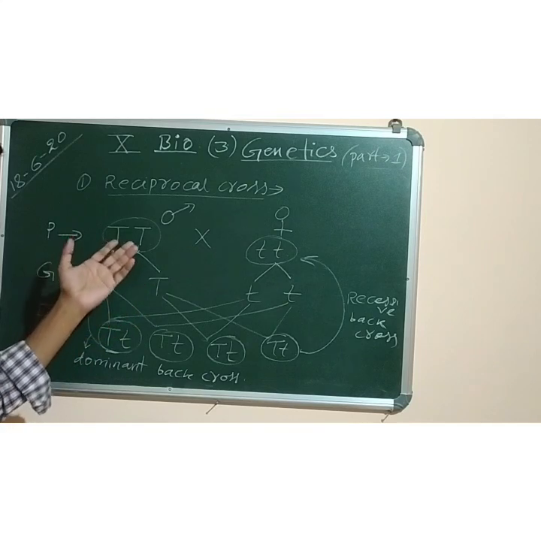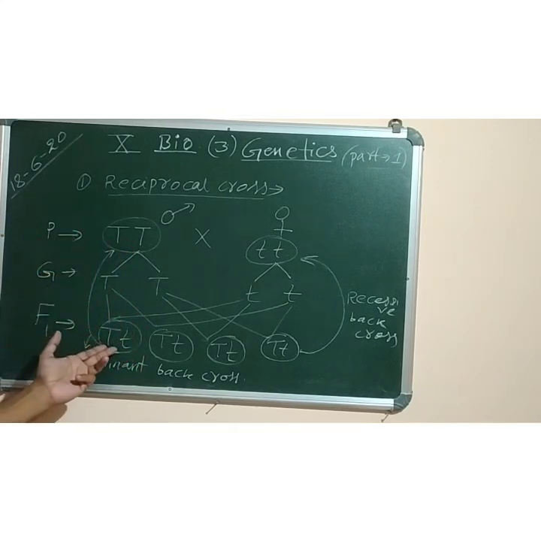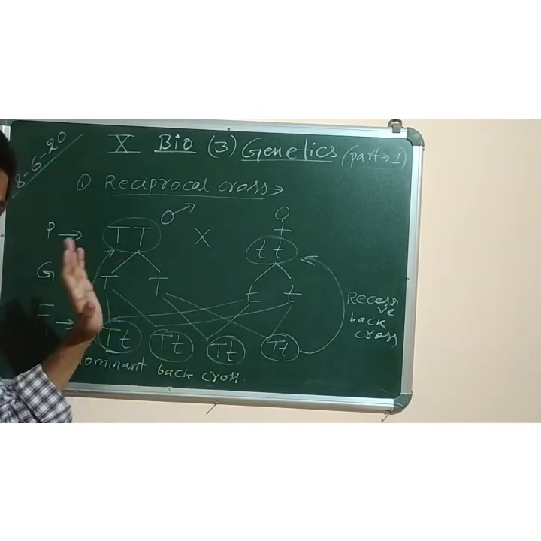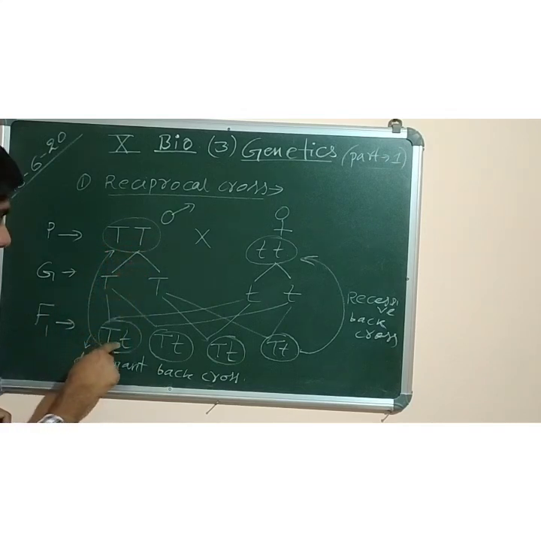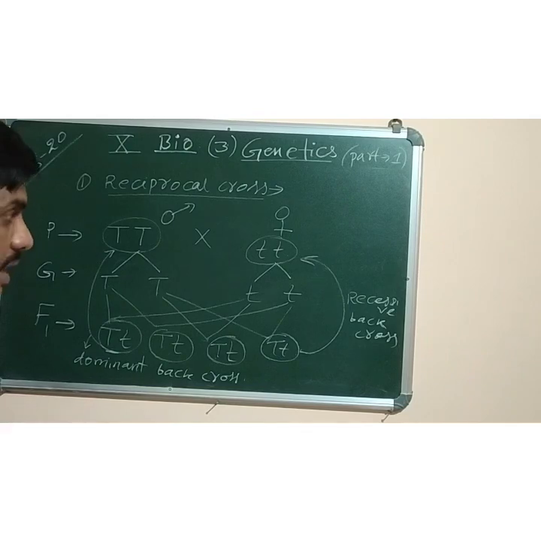Dominant parent means the parent who shows the character. Like parent is tall, in F1 all the plants are also tall. They are heterozygous, this is homozygous. That is the difference. Homozygous means similar alleles are there. But here dissimilar alleles are there. Got it? Now next, what is test cross?